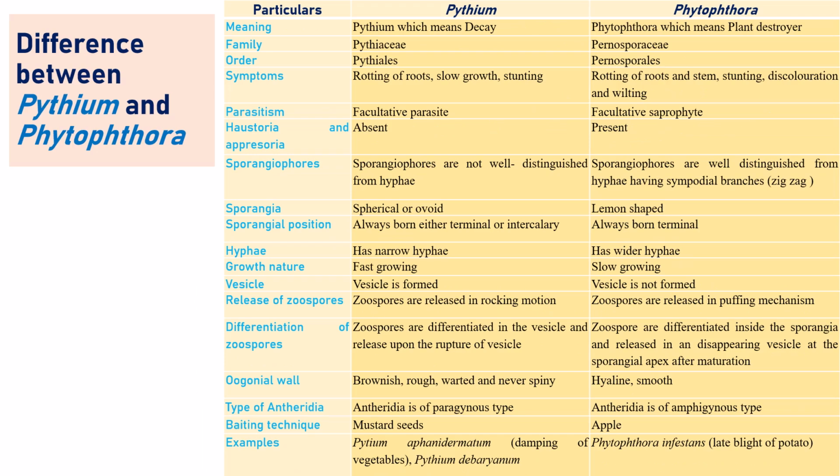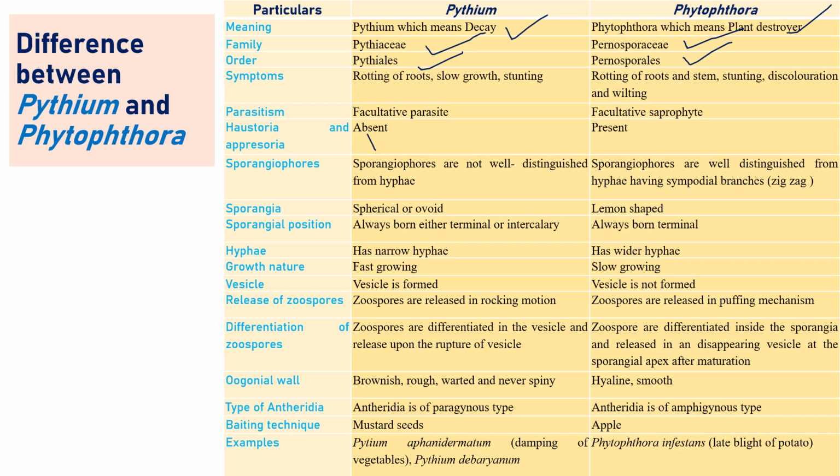We have discussed two topics, Pythium and Phytophthora. Now we will see the overall easy understanding. Pythium generally means decay, Phytophthora means plant destroyer. Pythium belongs to Pythiaceae, whereas Phytophthora belongs to Peronosporaceae. Order Pythiales, order Peronosporales. Now this Pythiales also comes under this Peronosporaceae.